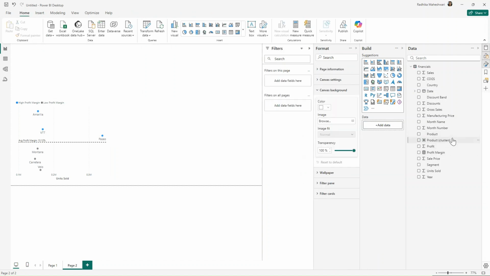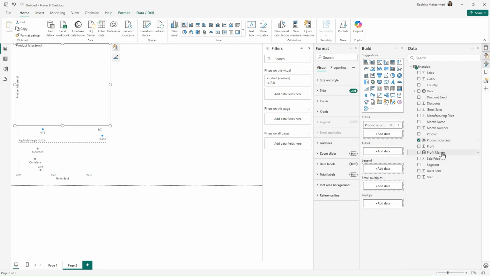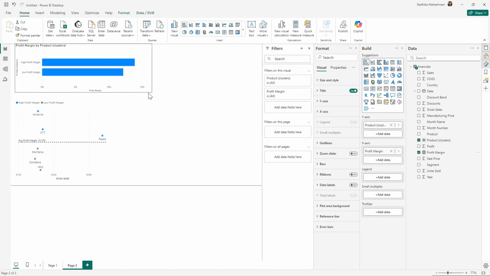Now we have these product clusters created, so we can create any type of visualization using it. So we will first create a bar chart. I will get product clusters in the labels on the y-axis, and get the profit margin on the x-axis, so that we show for each cluster what is the product profit margin that it gets.